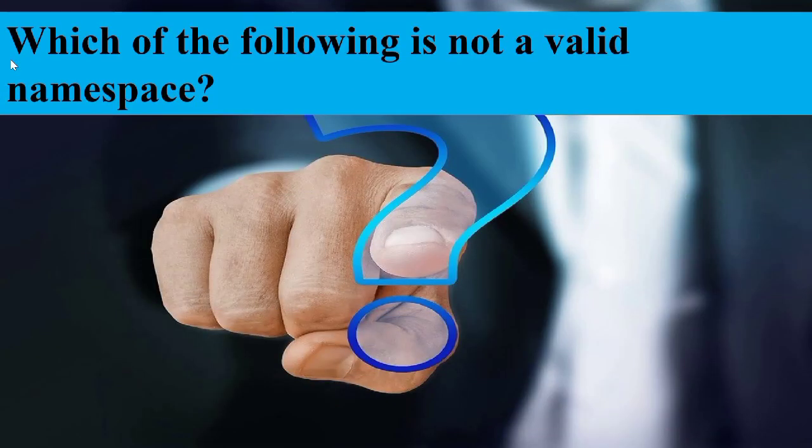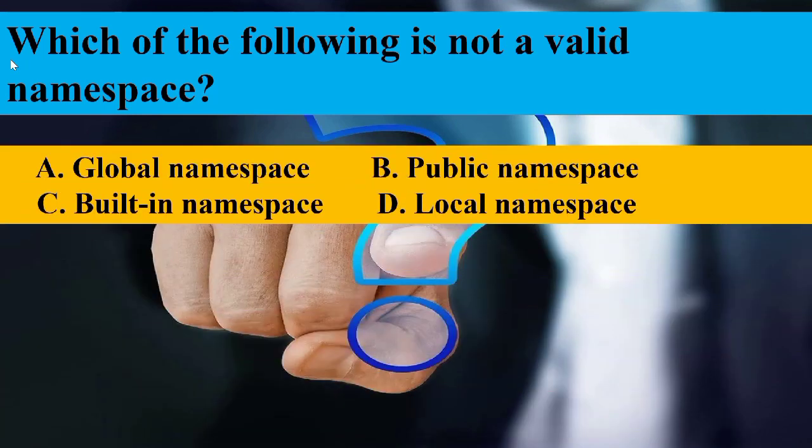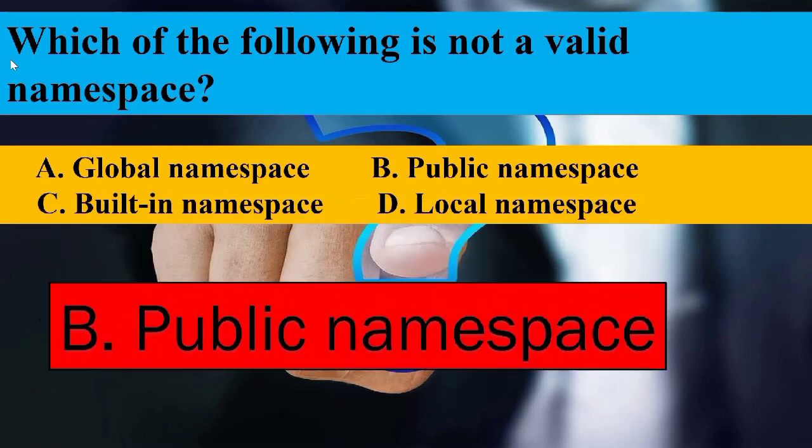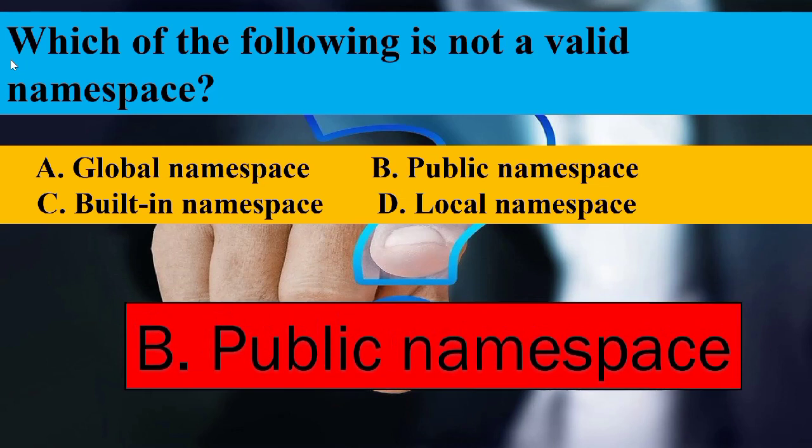Next question is, which of the following is not a valid namespace? Global namespace, public namespace, built-in namespace, local namespace. The answer is option B, public namespace.